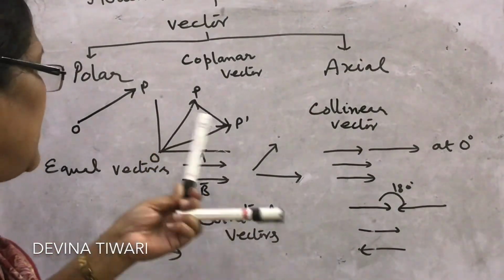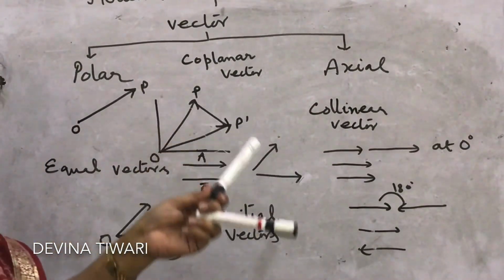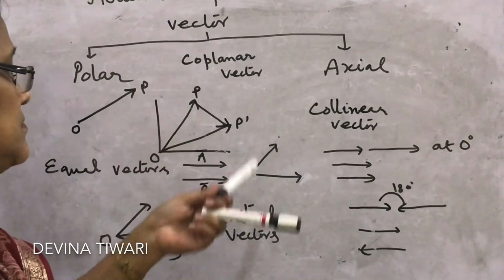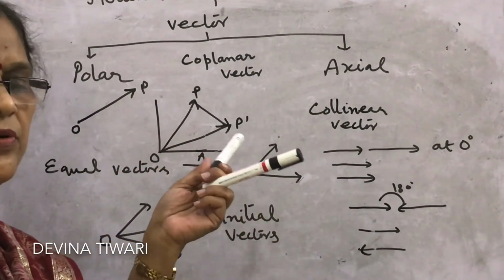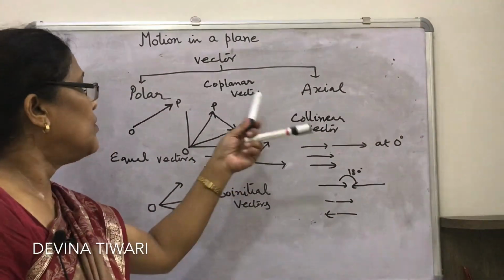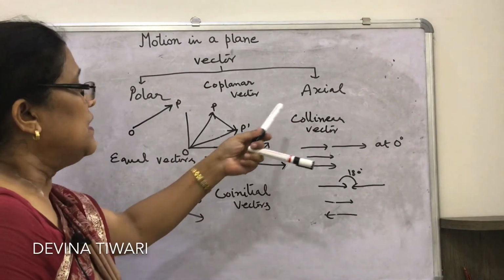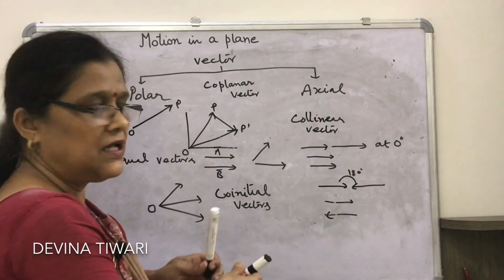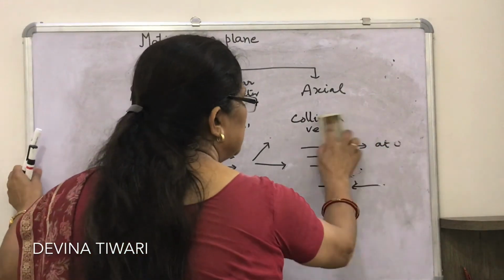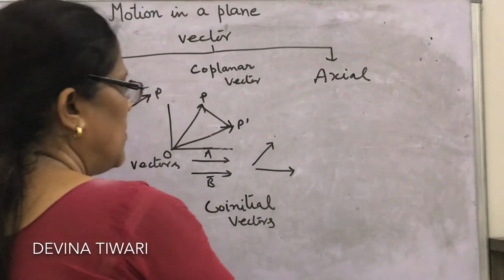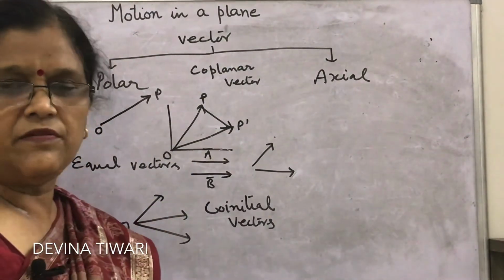So in this way, I told you today the names of many vectors and how to represent them: unit vectors, coplanar vectors, co-initial vectors. The last category left is axial vectors. Axial vectors, as per the name. How will you define an axial vector?